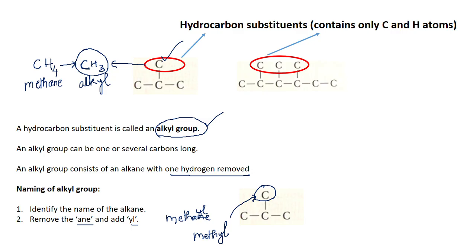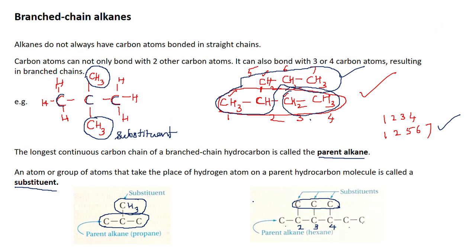Alright, done. Okay. So just going back to what we did, branched chain alkanes are alkanes that have carbon atoms that are bonded to 3 or 4 other carbon atoms, unlike 2 carbon atoms in a straight chain. And in these branched chains, you identify the longest chain containing the largest number of carbon atoms. You call that the parent alkane. And to the parent alkane, at certain places you will have certain groups attached. That is, you remove a hydrogen atom and a certain group gets attached.